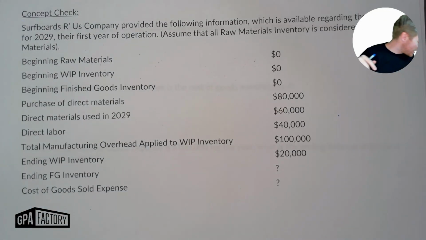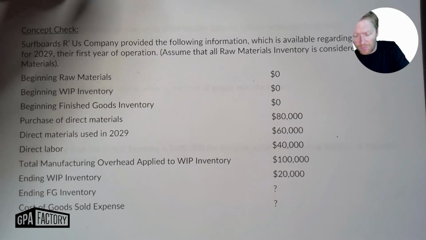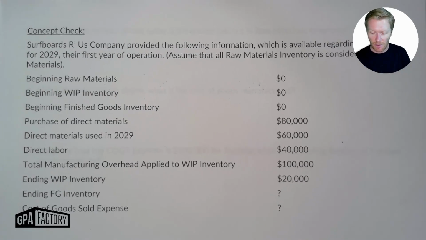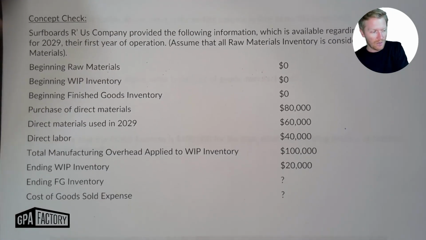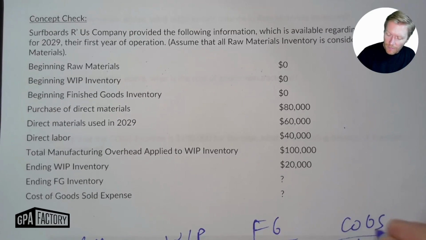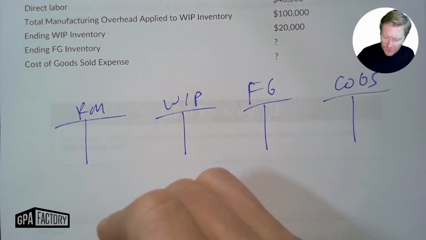Okay, we're going to do a concept check here to make sure that we understand what's going on. We're going to put all this into practice with Surfboards R Us Company. We have the following information regarding 2029, first year of operations. We started with 0. We're going to consider that all raw materials is direct materials. In these questions, I really do like to start with raw materials, work in process, finished goods, and cost of goods sold. And then there's really one additional piece here where we've got manufacturing overhead.